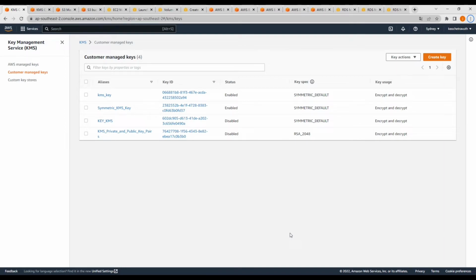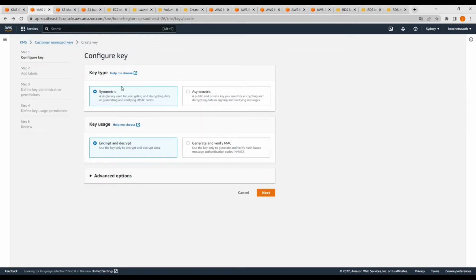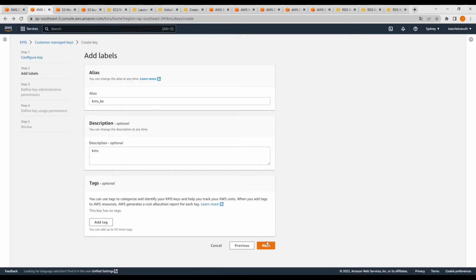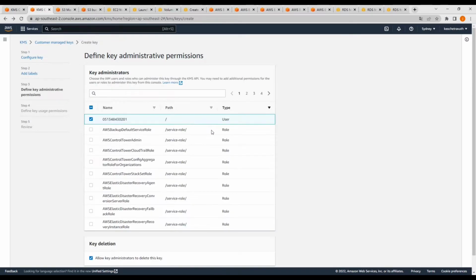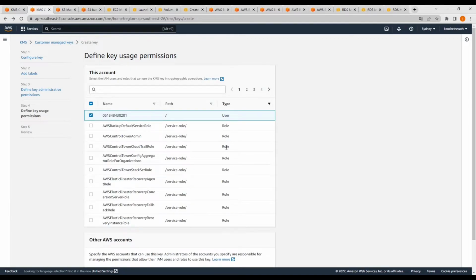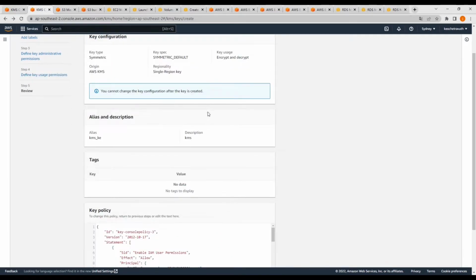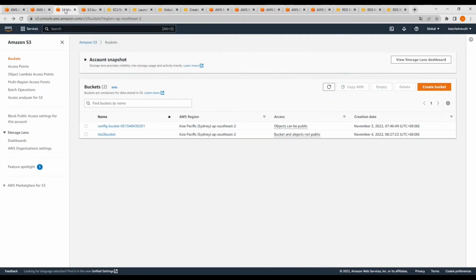In this part I will show how we can do the deployment for each storage component. First of all, we need to create one key for the key management service. Click this one, and this is the configuration. This is the algorithm for the key, and you need to give it a name and choose one manager to manage this key. This key will be used for the next part.